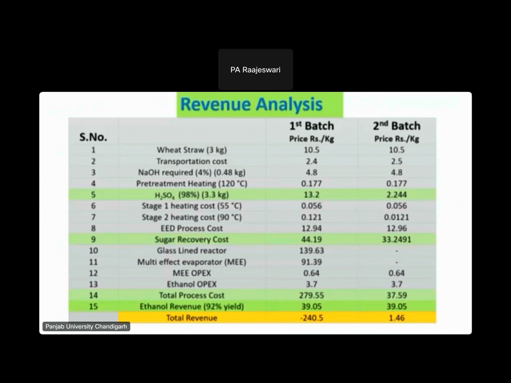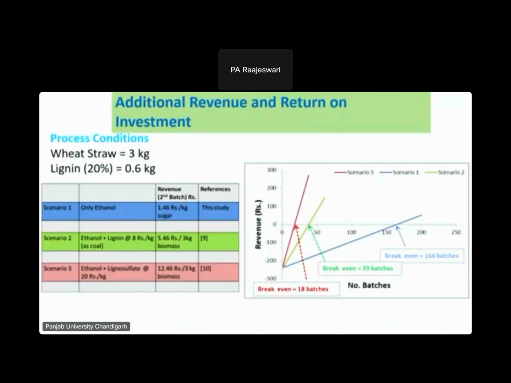Now we have done the revenue analysis. For the first batch, because of the capex and the opex, the total revenue will be minus 240.5. From the second batch onward, the revenue will be 1.46 rupees per kg of glucose. We have also done the analysis of additional revenue and the return on investment.